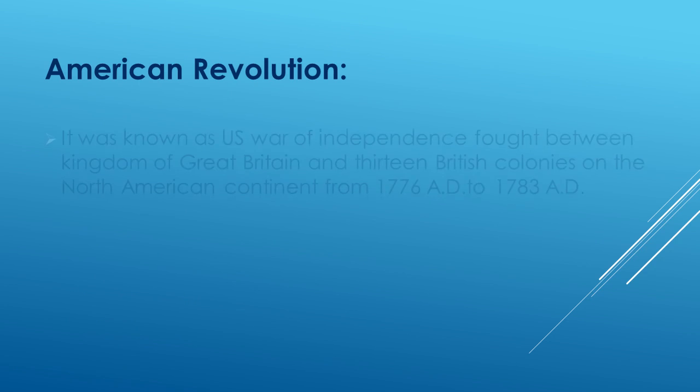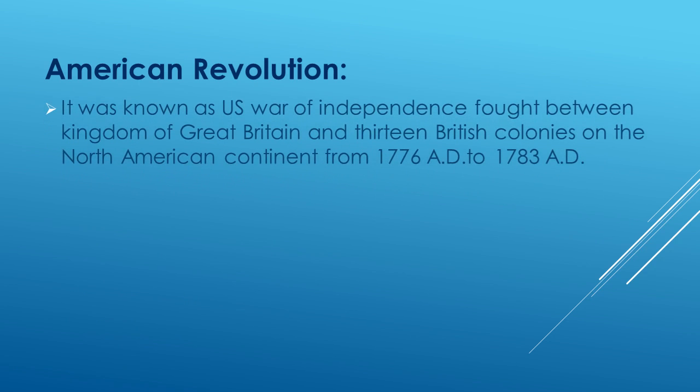The American Revolution was known as the US War of Independence, fought between the Kingdom of Great Britain and 13 British colonies on the North American continent from 1776 to 1783. The British government sent some British colonies to America to exploit it and to trade all the resources that were present in the American continent.